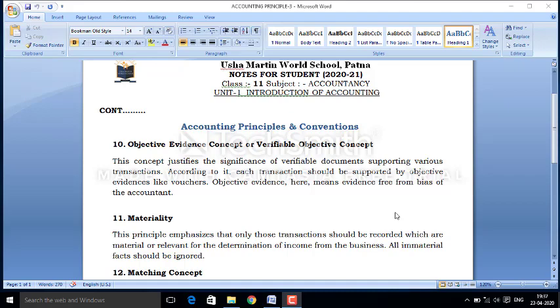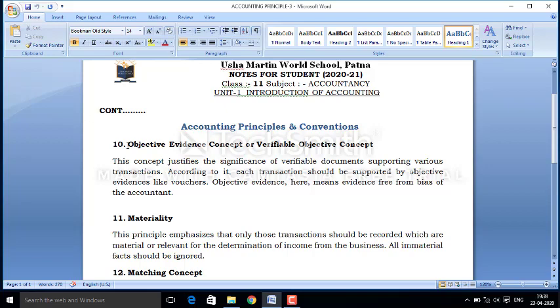Now today we have to finish this topic, accounting principles, and discuss all the remaining accounting principles or concepts in this class. So let's discuss this topic. First of all, the first remaining concept is the accounting evidence concept,